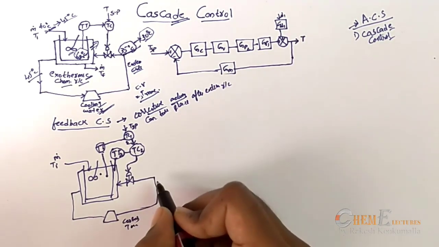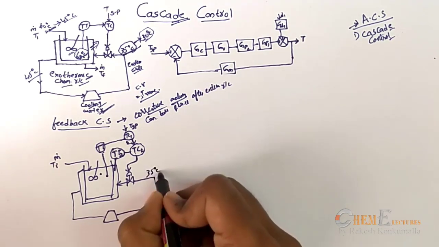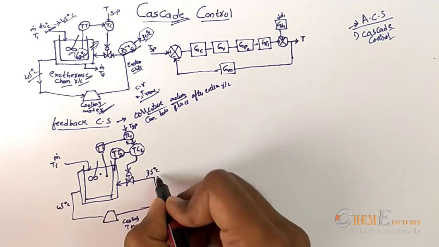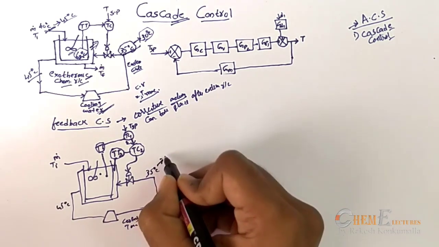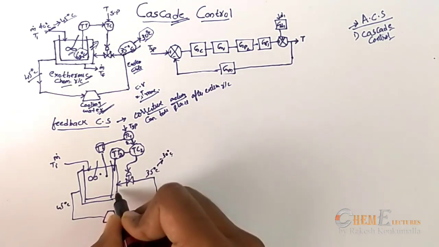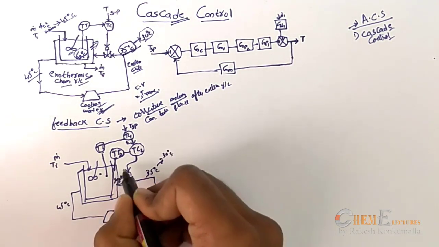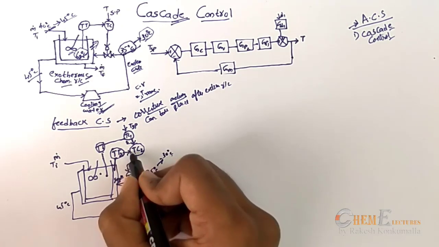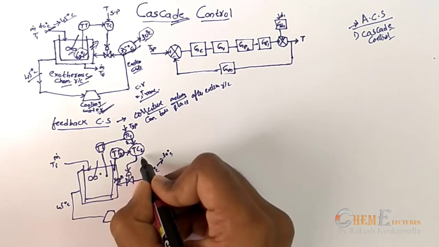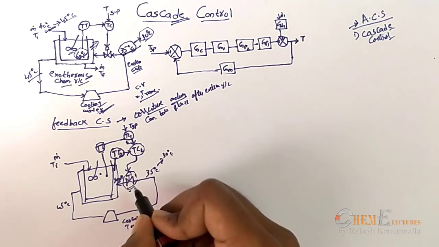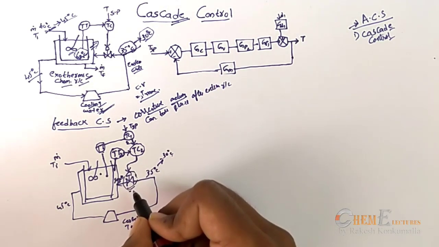Now from this you can understand, if my inlet temperature has a disturbance from 35 degrees to 30 degrees, then automatically this temperature gets detected in the jacket, and it is further given to the controller, which adjusts the final control valve. So with the cascade control system, we can avoid the sluggish response of a control valve to the disturbance caused by the manipulated variable.